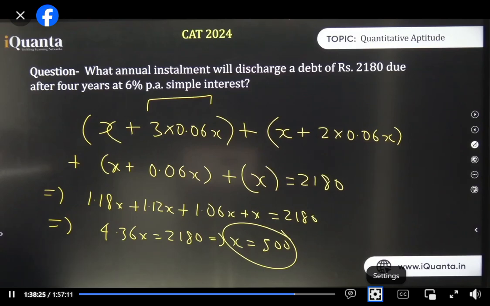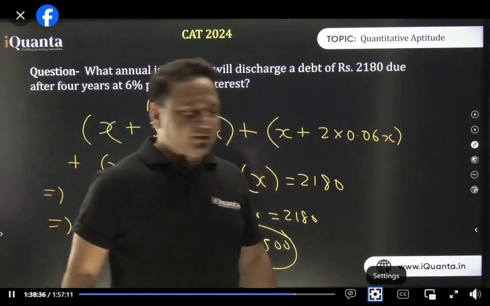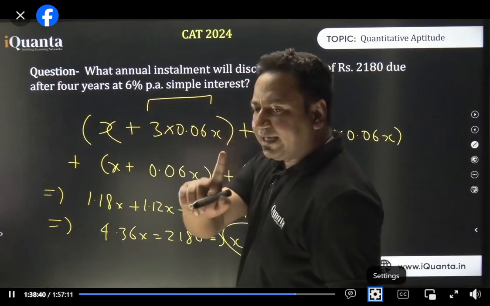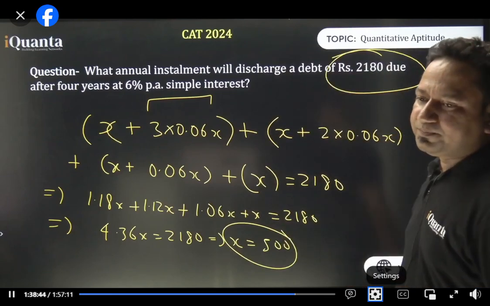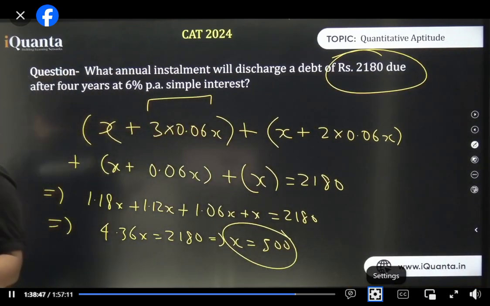Okay, so 2180 was basically the future value. Rashna, Musfar, 2180 is the future value. Well, so under SI, the question will always come for the future value. By the way, in the last 7 years, there is not a single question of installment in CAT. That's what I said. In SI, it becomes very difficult. In SI, they always give you questions on the future value, because if you go by that, then there will be a lot of other complexities as well, which are not in the ambit of CAT. They will be in the ambit of MBA Finance. All right?